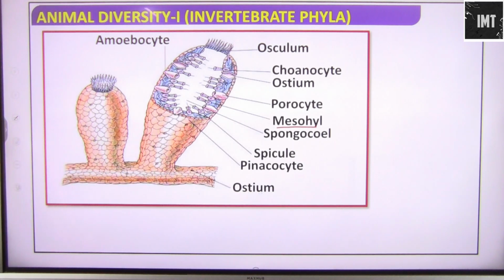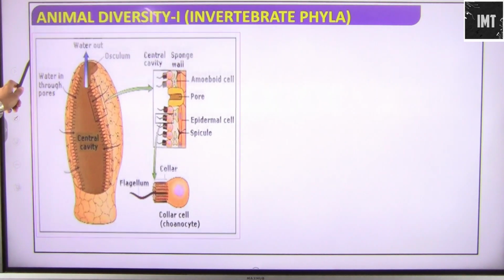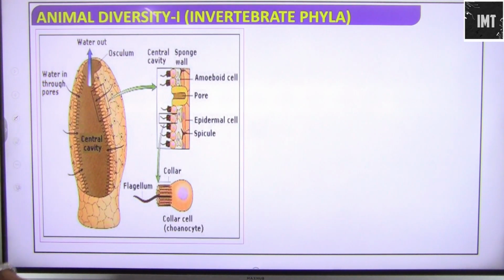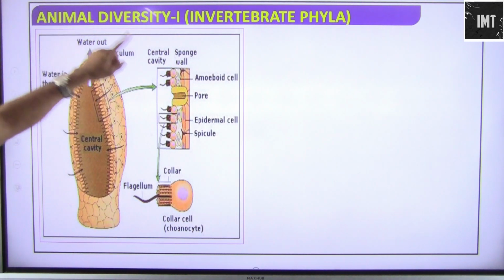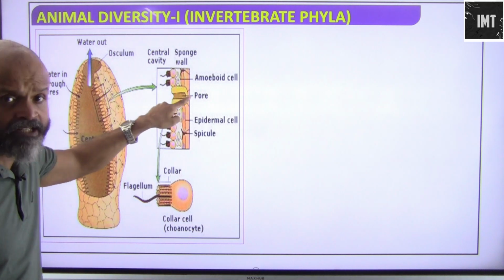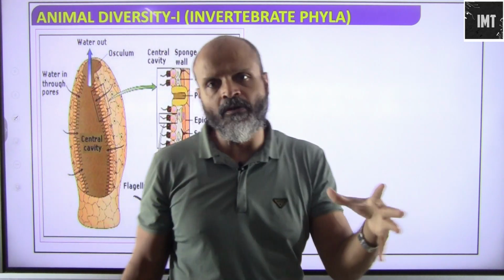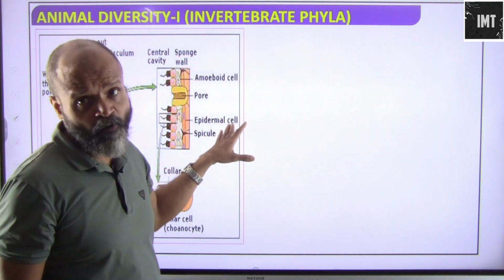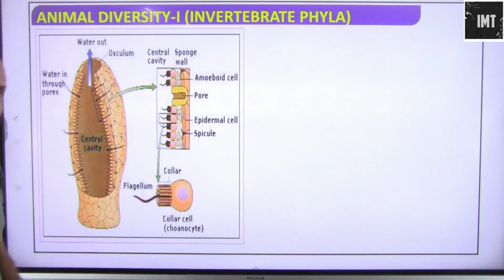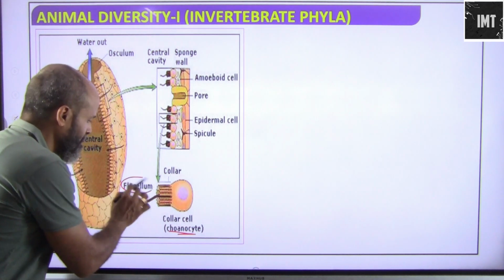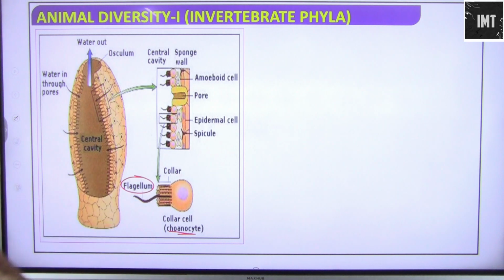Then we have the ostium, through which the water enters. Water enters through these pores. This is the central cavity, and this is the osculum through which water leaves. This is the amoeboid cell. These are the pores. This is the epidermal cell; pinacocytes form the epidermal cell. These are spicules. Then we have the flagellum. Choanocytes have a flagellum, and this is the collar.